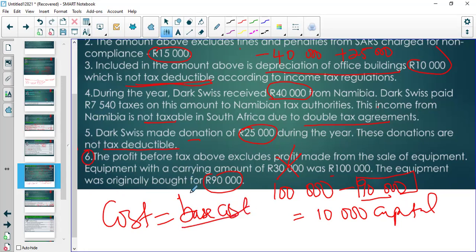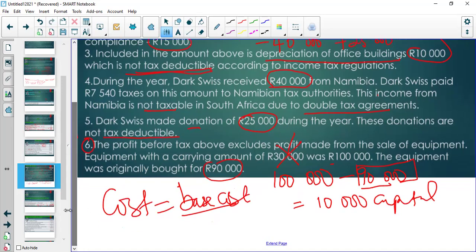And I say this is for we benchmarking everything to UNISA third level, FAC module. If you go to taxation module for UNISA as well, then it could differ because there's a lot of adjustments. But for FAC purposes, we don't want that headache. So we just say the cost that you are given is the base cost. So the 90,000 rand, the selling price above base cost, and the original cost is the base cost because we don't want things that are difficult. So we made 10,000 capital